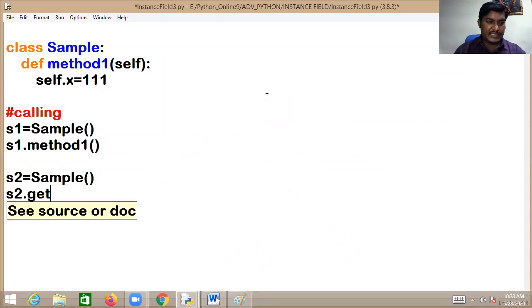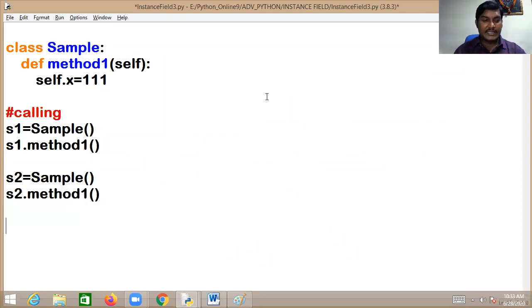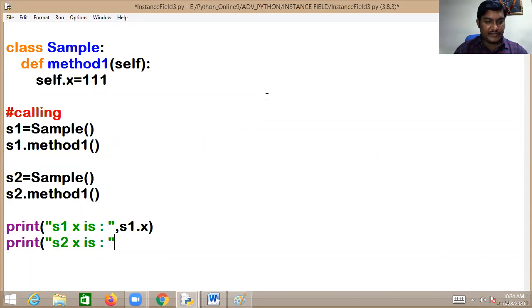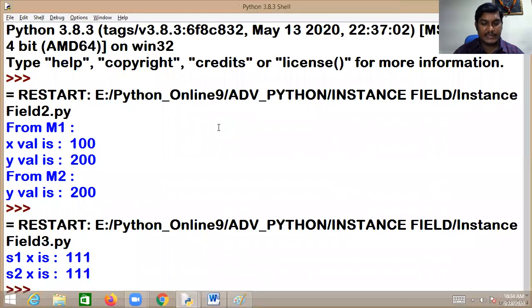S2 dot x. Now you can see, print S1x is, I want to print S1 dot x. If you want to access the instance field from outside of the class, use the object reference. Print S2x is, I want to write S2 dot x. Let me run this. Go to run module, you will be seeing it.